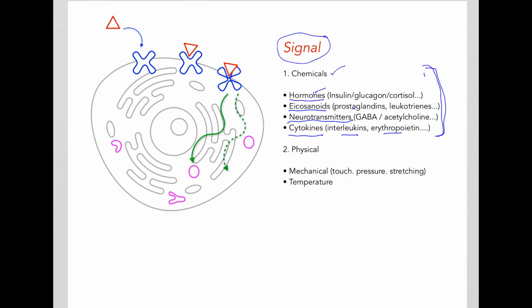Then there are physical signals such as mechanical stimuli, touch, pressure, stretching. Temperature is another example of a physical signal.